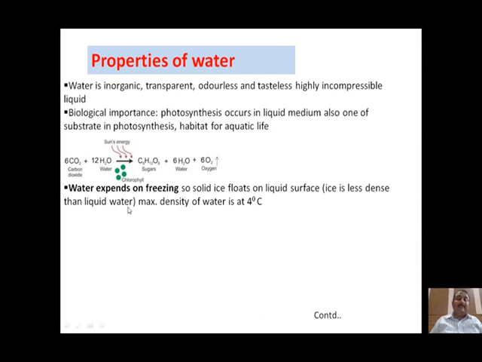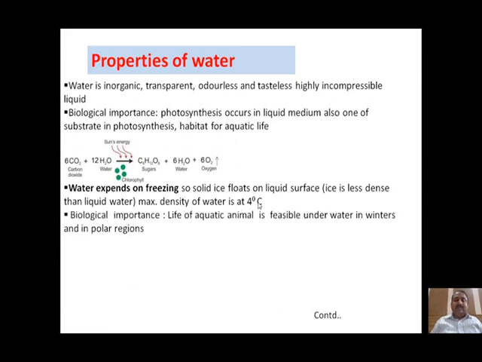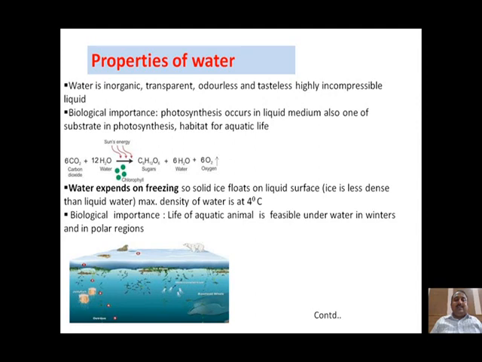Why is that? Because ice has an open lattice structure. When the ice melts, the void spaces, or empty spaces, present in the ice are occupied by liquid water. Therefore, water has maximum density at 4 degrees Celsius. With the increase in temperature beyond this, the density of water decreases. Okay. Now, what is its biological importance?